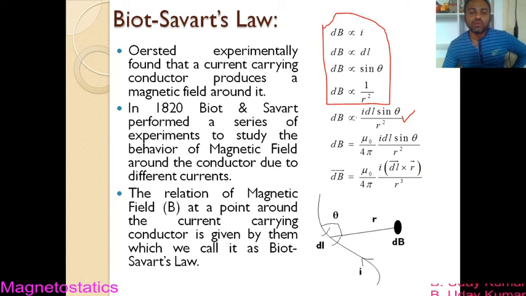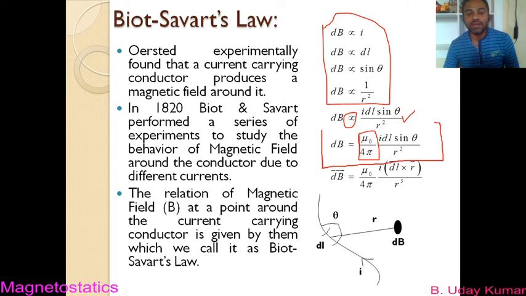This proportionality constant can be replaced with a constant, and that constant they found to be mu 0 by 4 pi, where mu 0 is called the permeability of free space. So this is the magnitude of the magnetic field induction that they found experimentally at a point P which is present at a distance of r. This we call the Biot-Savart law.